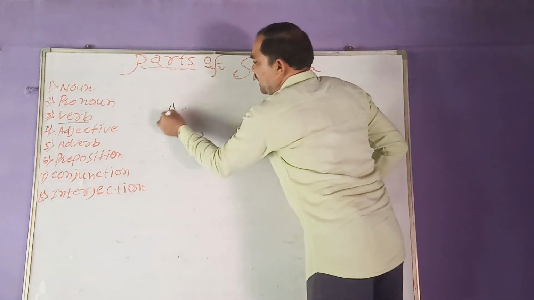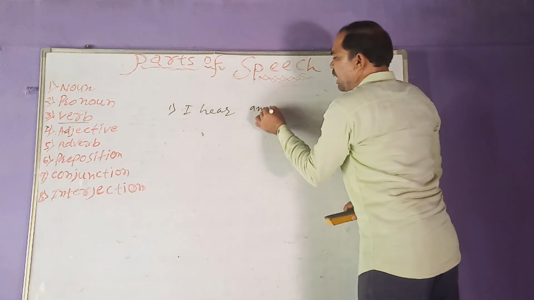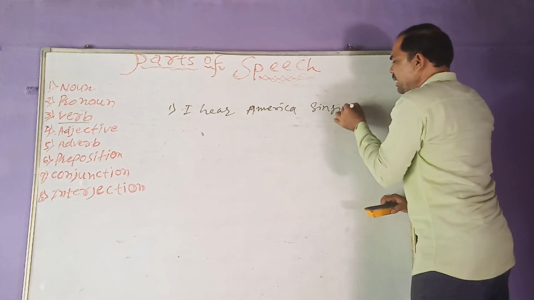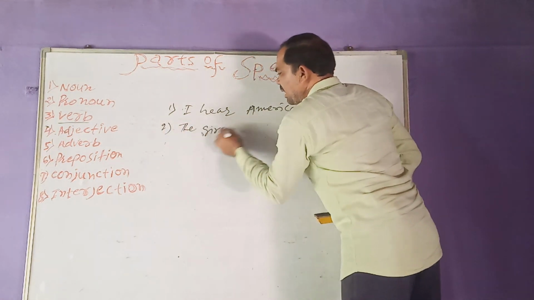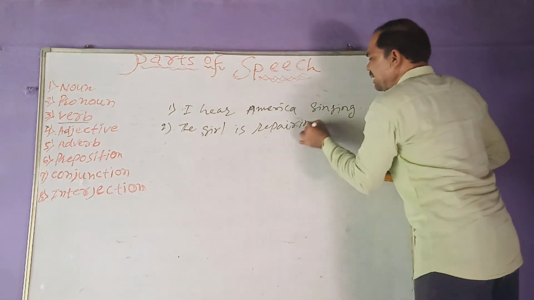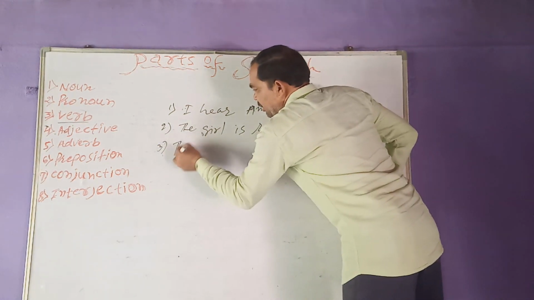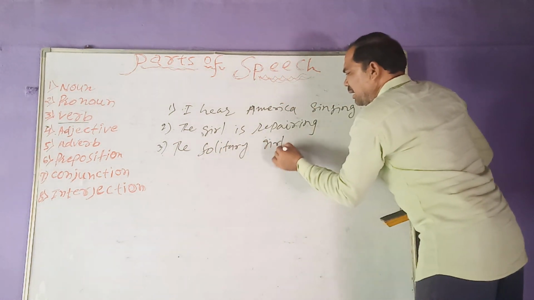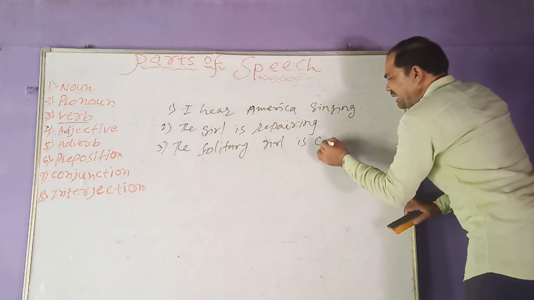Now I am taking a few sentences. For example, I hear America singing. In the same way, the girl is repairing. The solitary girl is cutting the grass.